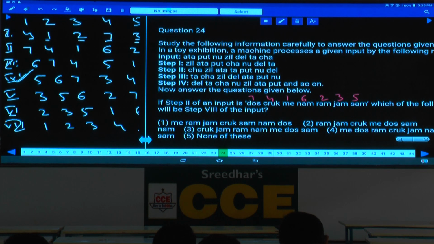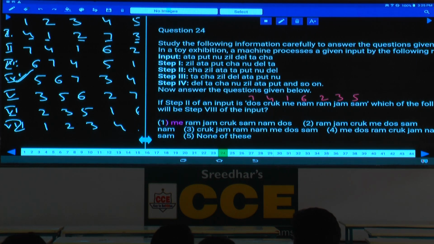Then what is the order in step 1? Step 1 it must be 4, 1, 2, 7. 4, 1, 2, 7 is what? 4, 1, 2, 7 is correct jam, isn't it? Correct jam 4, 1. Correct and me. Correct and me, is it there anywhere in the choice?